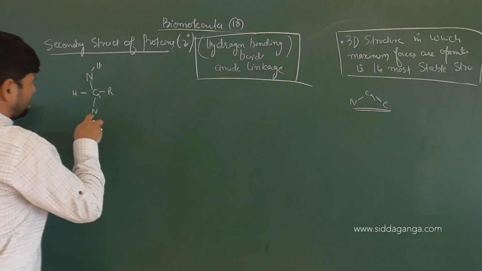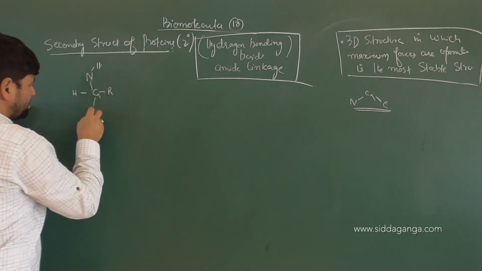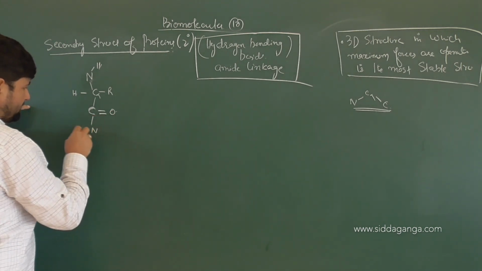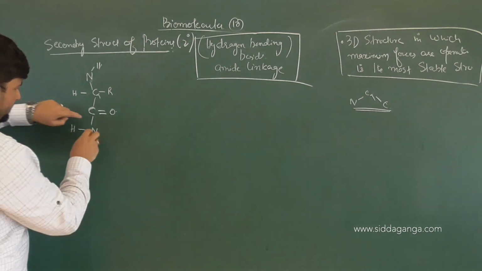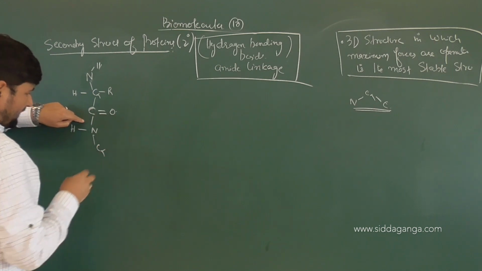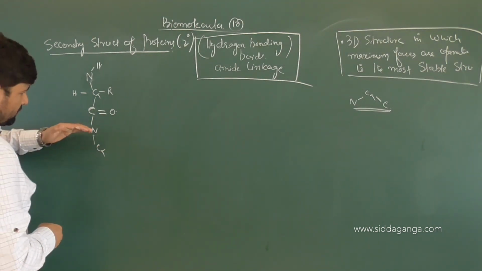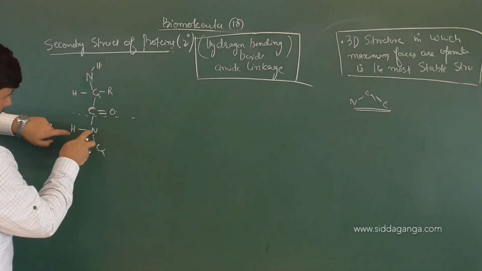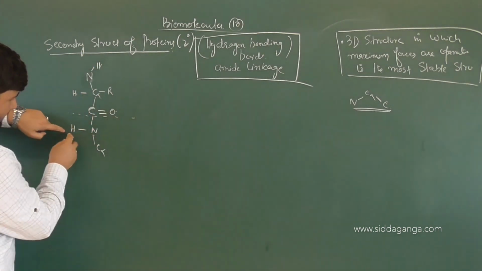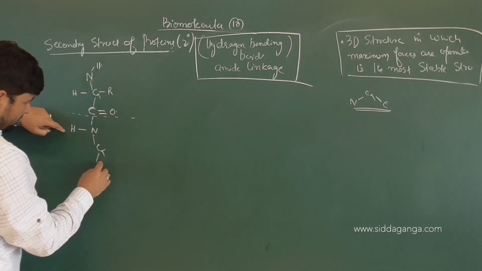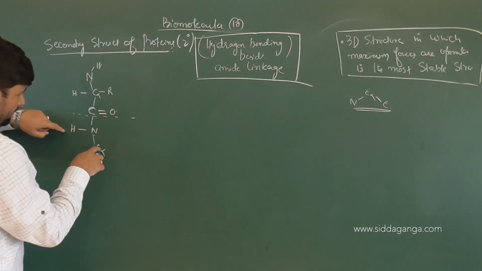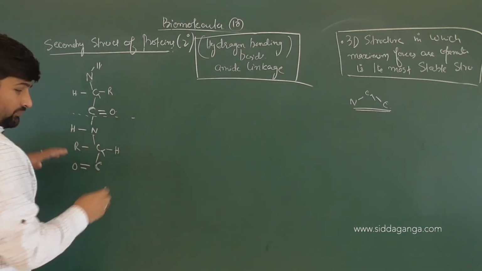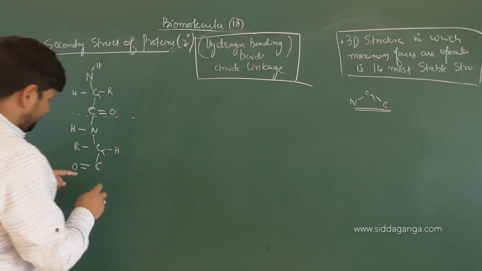C alpha, R, what do you get here? C, correct? Double bond O. Then you will have NH, yes or no? Then again you will get C alpha. So this is one amino acid completed. Now the second amino acid starts: NH, C alpha, C double bond O. With this C, R and R should be at opposite positions for the maximum stability of the molecule.